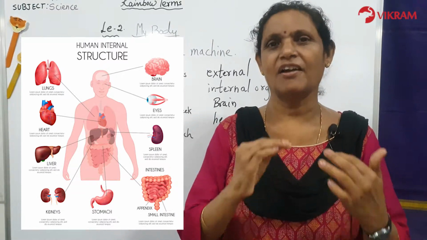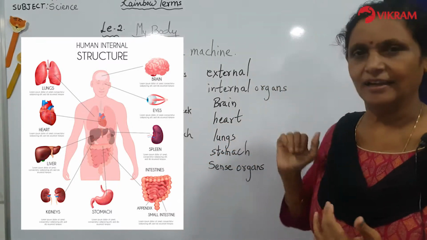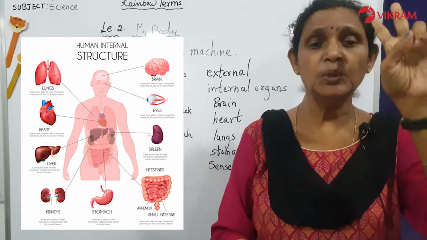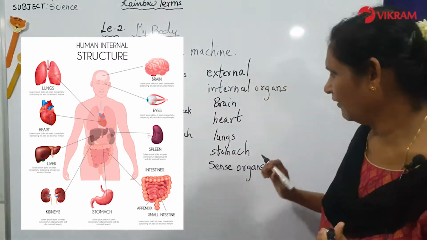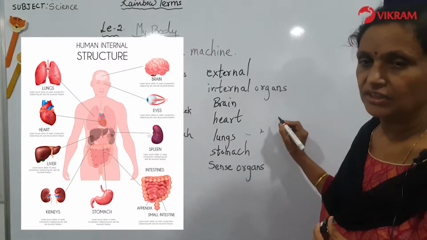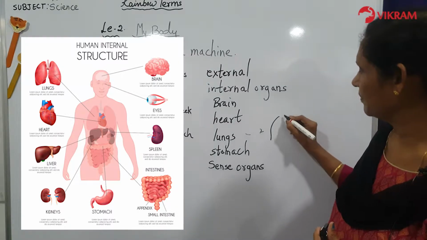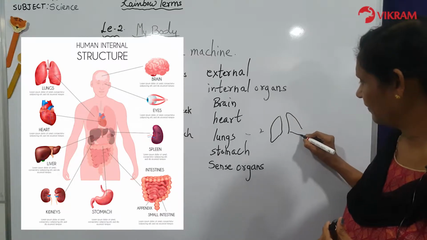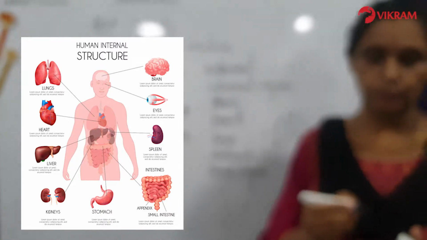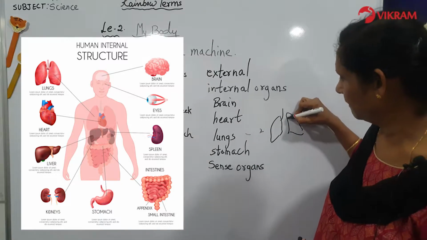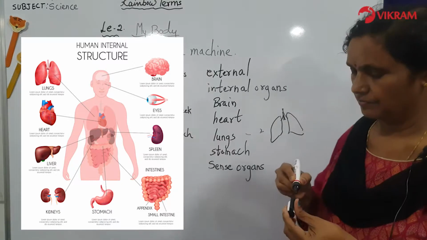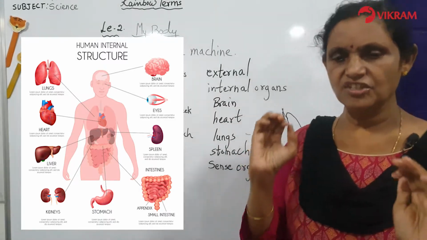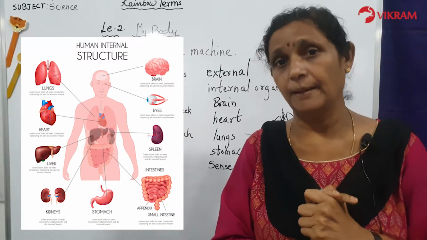So next, after the heart, we will talk about the lungs. Lungs are very important, and there are 2 lungs in everybody's body. So you have 2. The lungs are in a nice bean shape like this. This is the lungs you will be having. So lungs are always in 2, in a pair. So children, lungs are in a pair. They are situated in the chest and they help us to breathe.